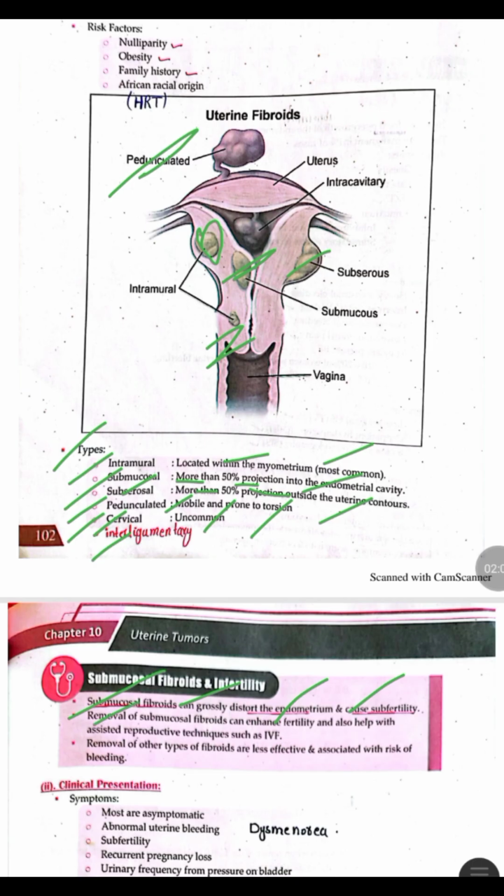So the removal of submucosal fibroid can increase the chances of fertility, and therefore increase the chances to conceive through assisted reproductive techniques. Removal of other types of fibroid is less effective, and is associated with increasing risk of bleeding.